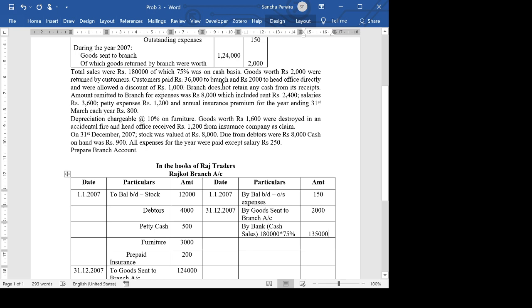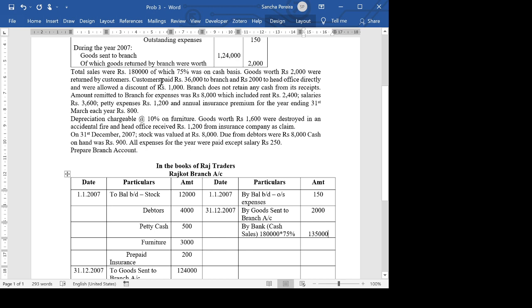Customers paid rupees 36,000 to branch and rupees 2,000 directly to the head office. So again, we have another entry here. 36,000 to branch, and we know that branch does not keep any money from its receipts. It sends everything directly to the head office.